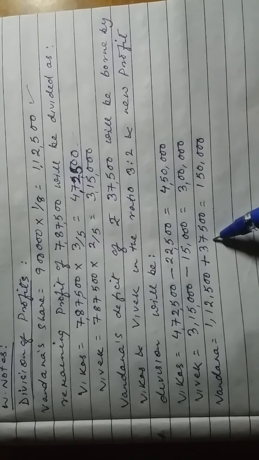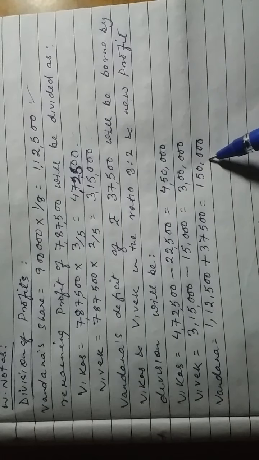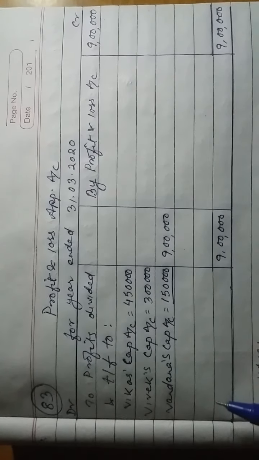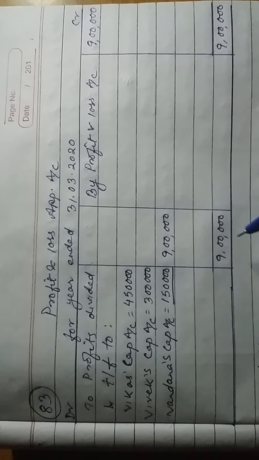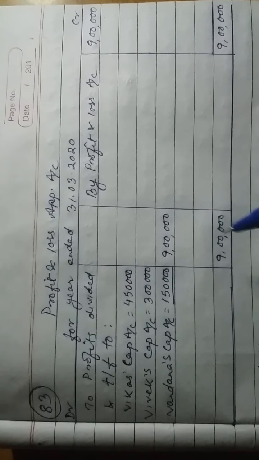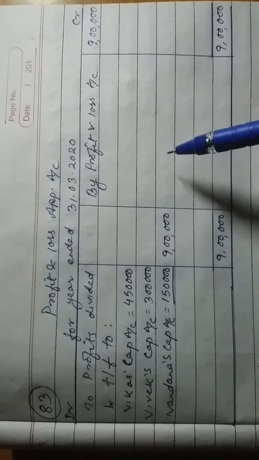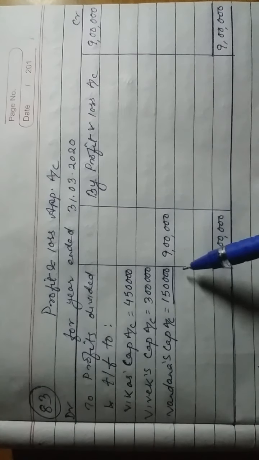So Vandana is getting according to guarantee 1,50,000. So in these types of questions, you have to remember that the remaining partners will bear the deficit. If the deficit ratio is not given in the question, the deficit will be borne in the profit sharing ratio between the remaining partners. So like this, we have completed this question.